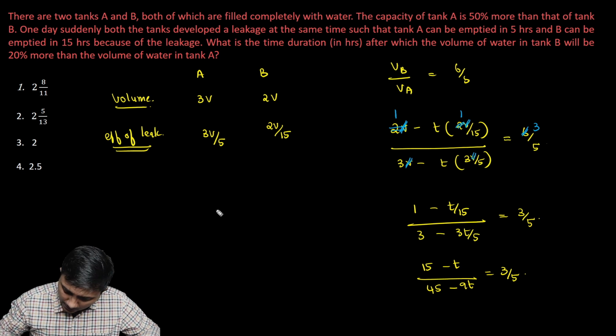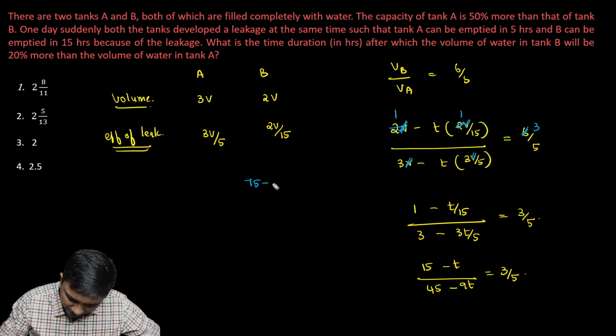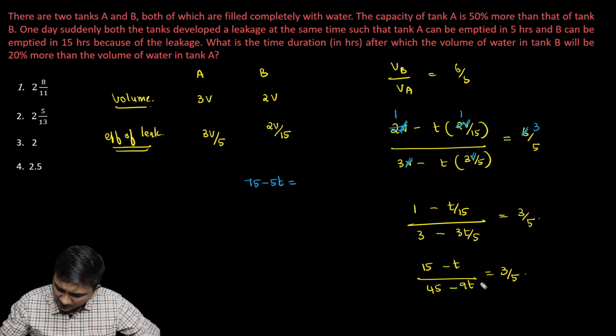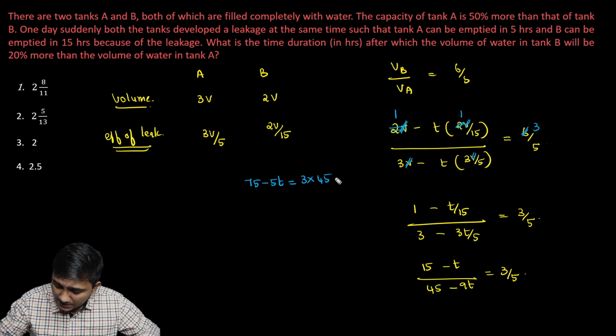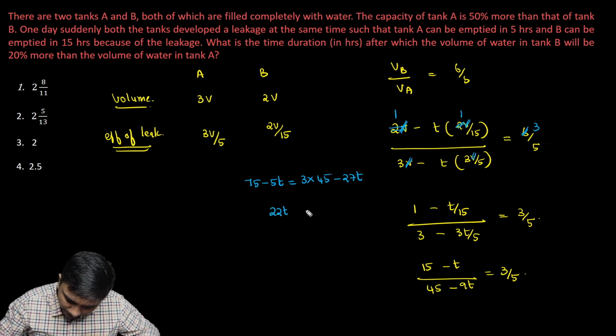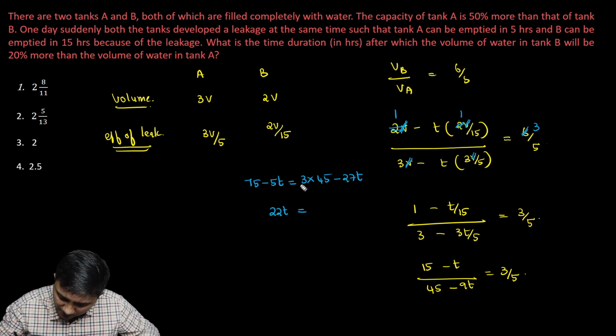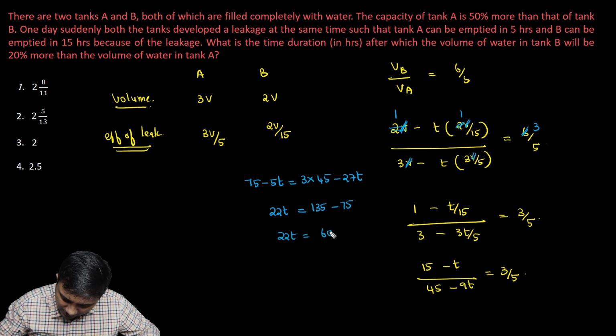Let's cross multiply. It will become 75 minus 5T. I have to take this to the other side. It will become 6 into 45 minus 54T. So if I take this to the side, I'll get 22T is equal to 3 into 45, that is 135, minus 75. So 22T is 60, or T is 60 by 22.